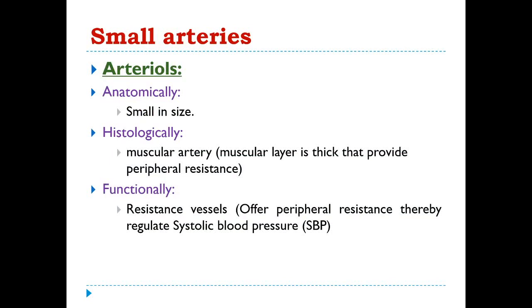Now small arteries. Under a small artery there will be arterioles. Anatomically they are small in size. Histologically, they are also muscular artery. This muscle layer is thick, which provides peripheral resistance. Functionally, they are resistance vessels because they are providing the peripheral resistance. They offer peripheral resistance and thereby regulate the systolic blood pressure.